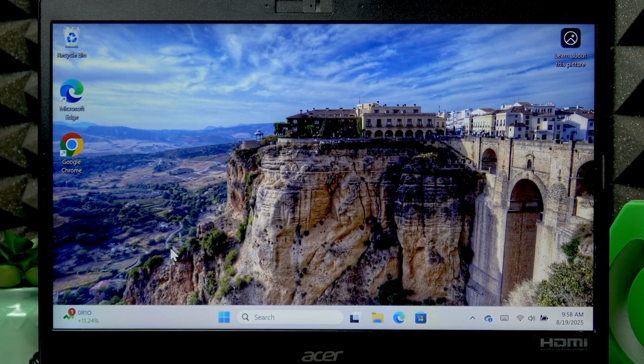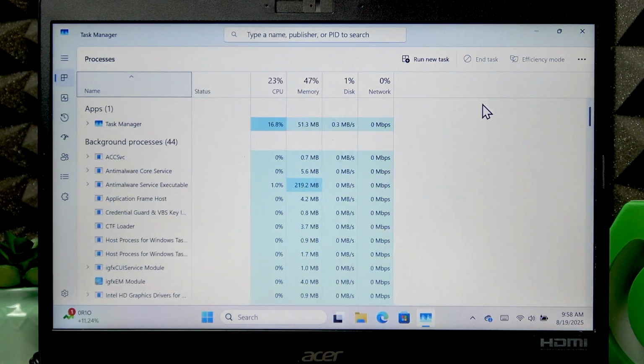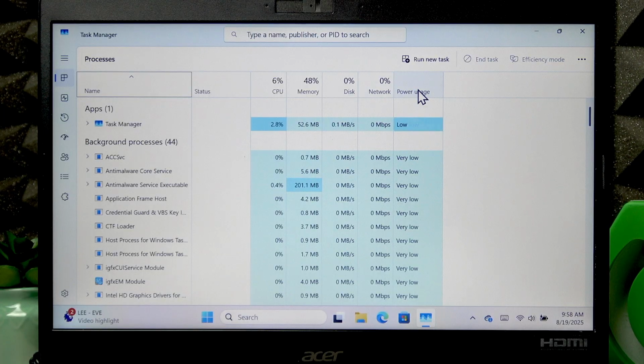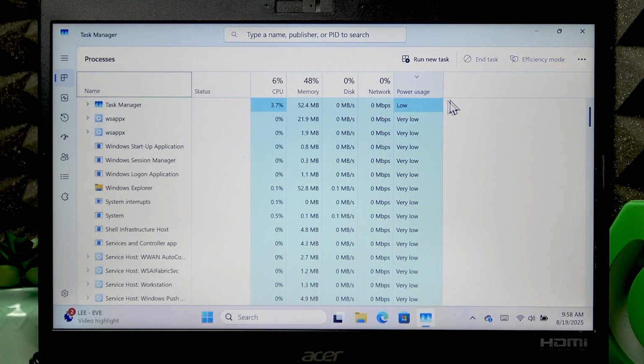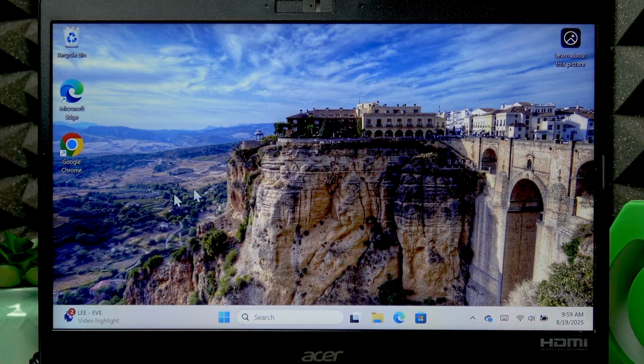Then you can also check which applications drain the most of your battery by right-clicking the taskbar, going to Task Manager, then open Processes section, and in Processes, right-click one of the columns you see right here, select Power Usage, then sort the devices by power usage and see which applications are high on power usage. To close these applications, right-click and select End Task. And that's how you get rid of power consuming applications.